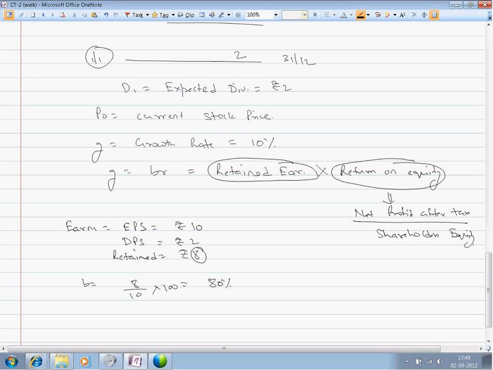That is the amount of return which the company is generating with the shareholders' equity. In this case, the retained earnings are 80% and the return on equity is 10%.